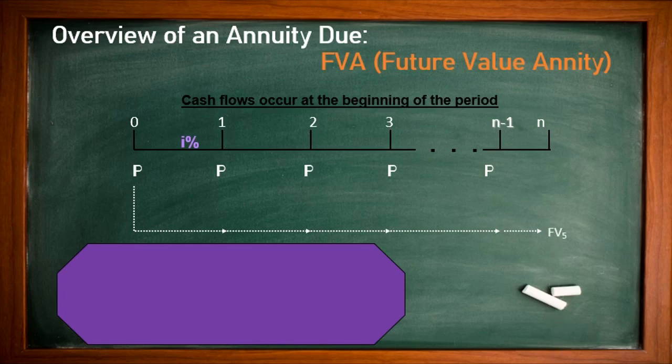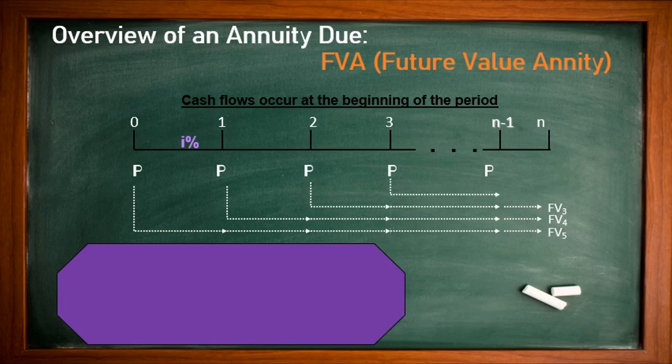So P we received, and this is 1 year, 2 year, 3 year, 4 year and 5th year. What is the future value after the 5th year? We will calculate the future value with the simple interest rate formula, FV5. Whatever amount we received at the beginning of the first year, we have the opportunity to reinvest for the next 4 years. So we get the future value for 4 years. Then what we received at the beginning of the second year, we have the opportunity to invest for 3 years, so future value for 3.